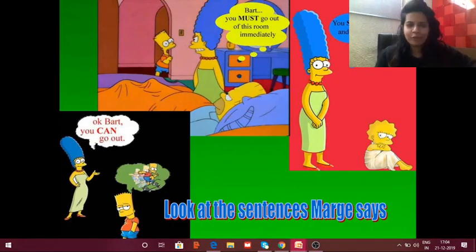Now, when we look at this picture, we can see some dialogue, some conversation going on, such as, okay, but you can go out. But you must go out of this room immediately. Oh, Lisa, you should go out and see some friends. So these are some sentences which Marge says. Every sentence has its own meaning in it. And what is that meaning? We are going to understand that.